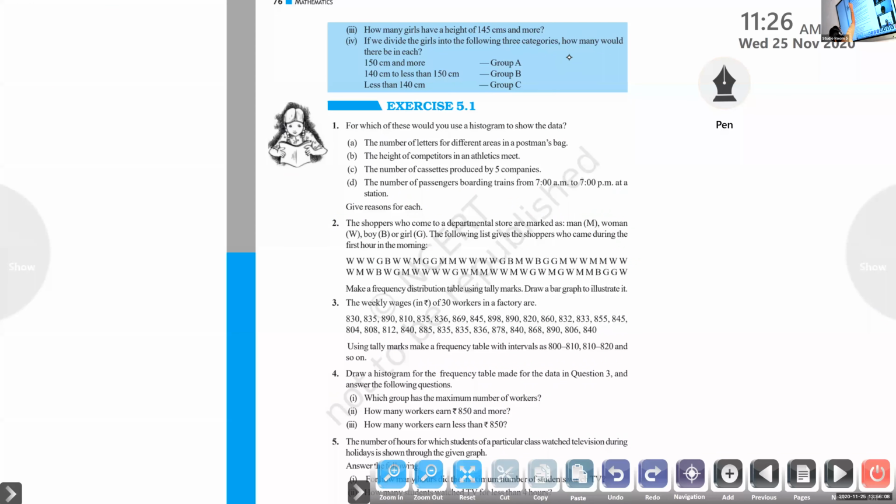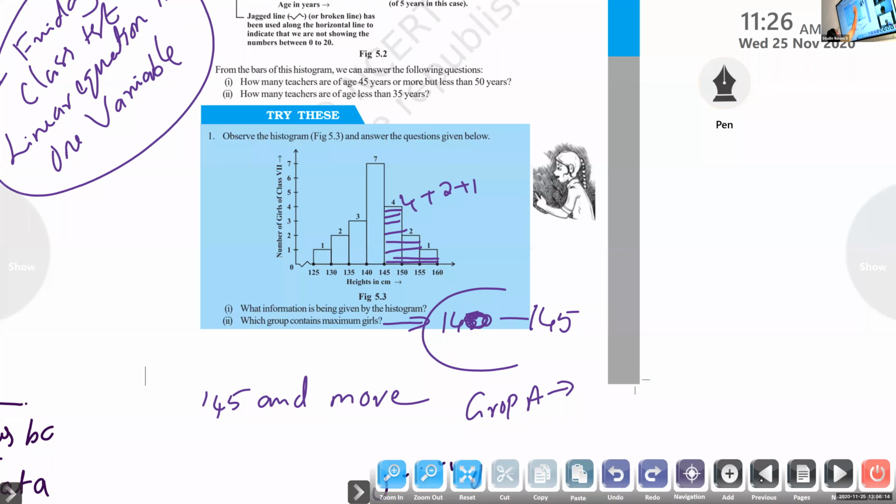Group A means girls with 150 centimeter and more. From this graph, how many are there with 150 centimeter and more? 3, because these 2 bars. Understood? Advait, you understood? Yes.